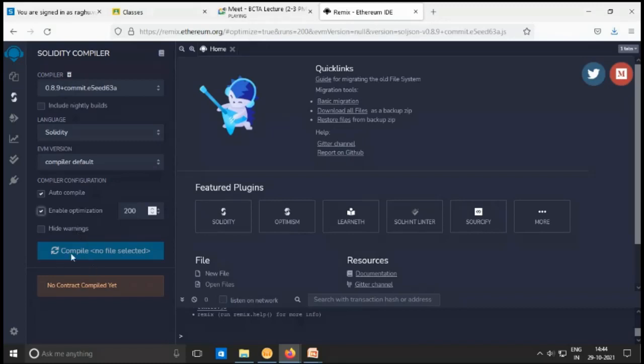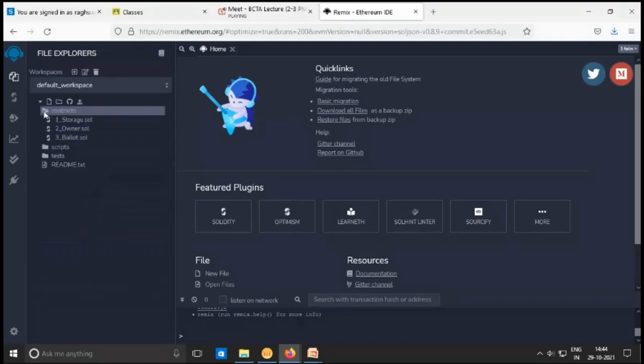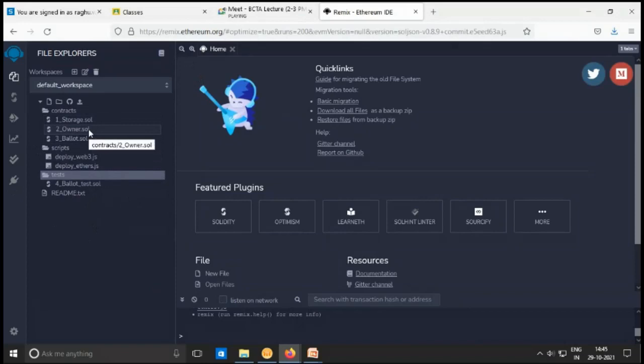Next, here under compile, no file is selected. You can compile a file like this. If you click contracts, scripts and tests, some default files have been provided to you: storage.sol, owner.sol, ballot.sol. So what is this .sol file? It is a Solidity file. Just as you save C programs with .c as the extension and C++ with .cpp, Solidity programs must be saved with the extension .sol.